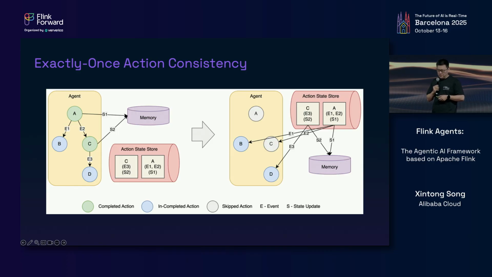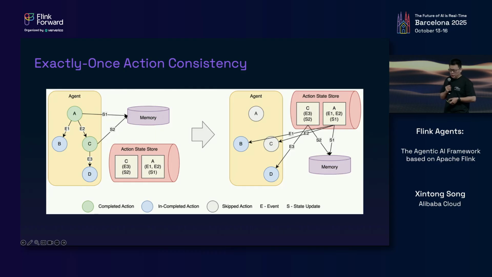Also, because the memory is based on Flink state, it is also restored to when the last checkpoint was made. Then we emit events E1 and E2 to trigger the downstream actions. And we do the same thing for action C. In this way, we can guarantee that each action is only executed once.